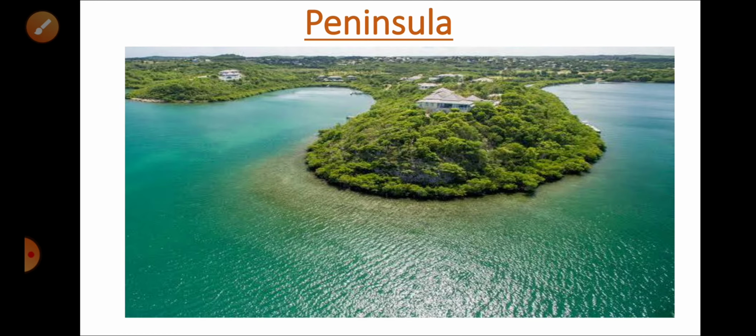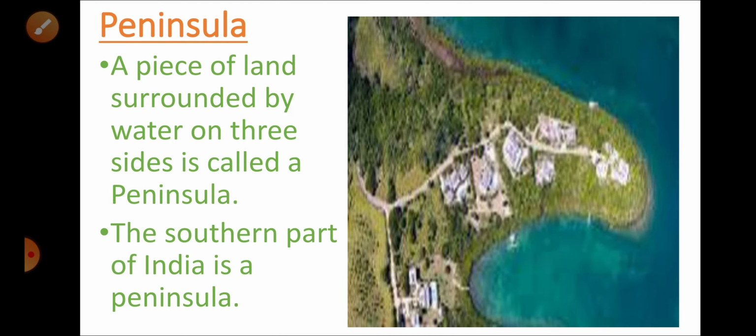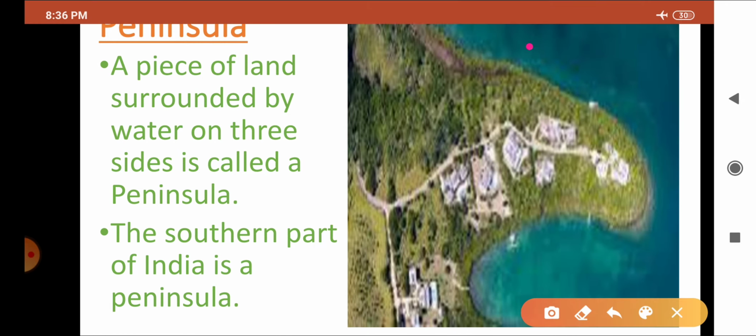Now I will be talking about the peninsula. This is a picture of a peninsula. So what is a peninsula? A piece of land surrounded by water on three sides is called a peninsula. The piece of land surrounded by water on three sides is called a peninsula. The southern part of India is a peninsula.